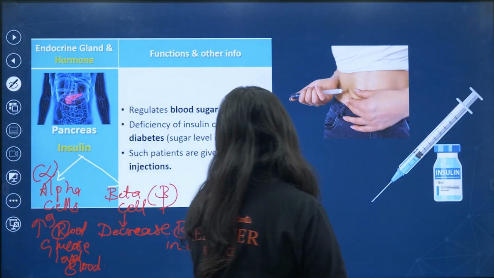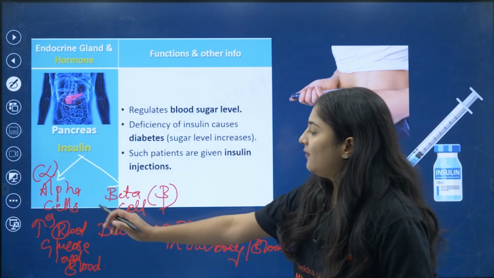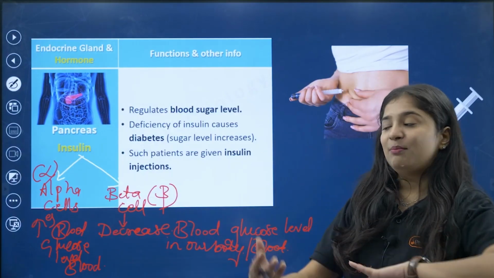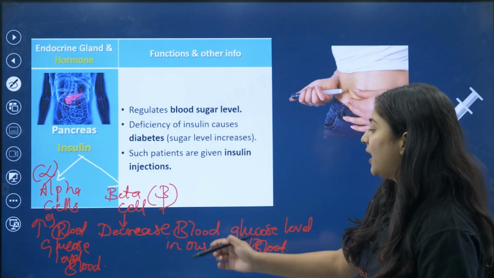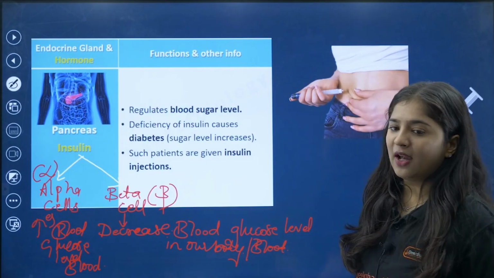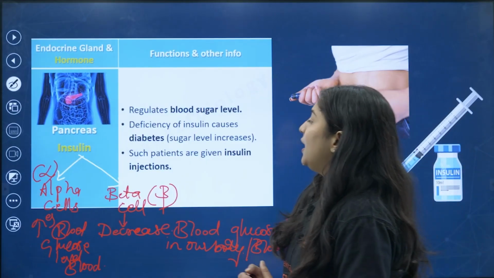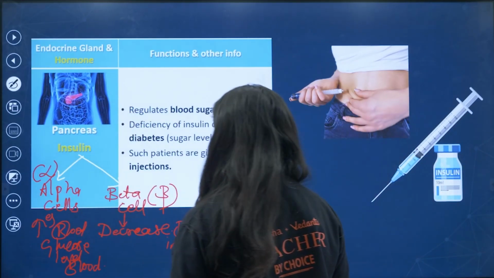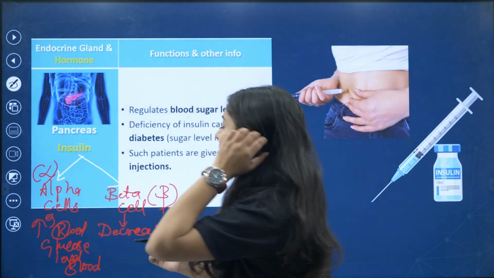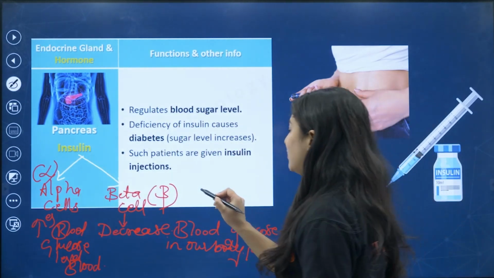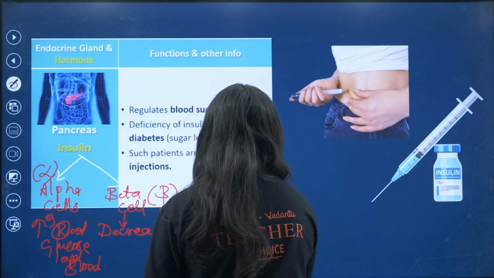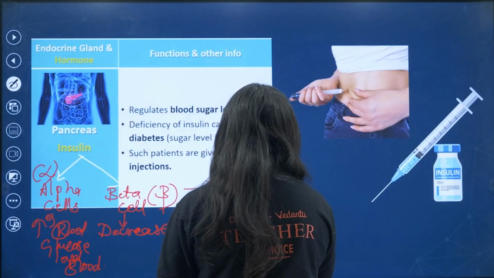So alpha cells increase the blood sugar level in the blood, and beta cells decrease it. They are all controlling everything. Beta cells are secreting insulin.